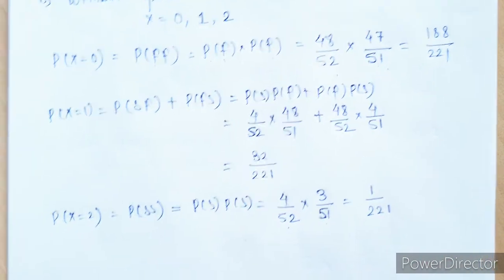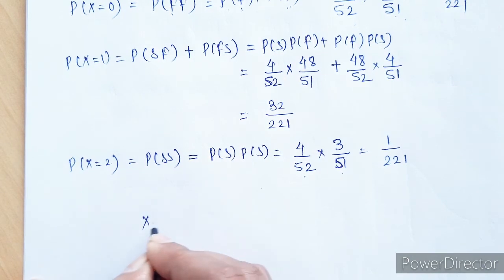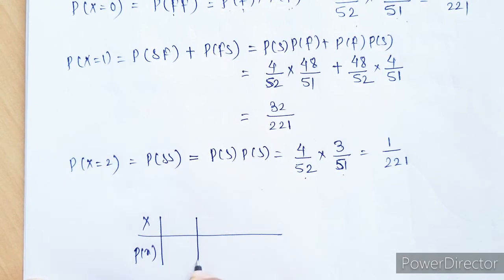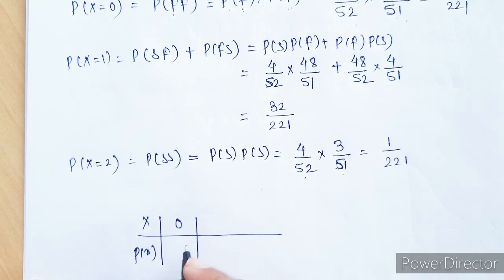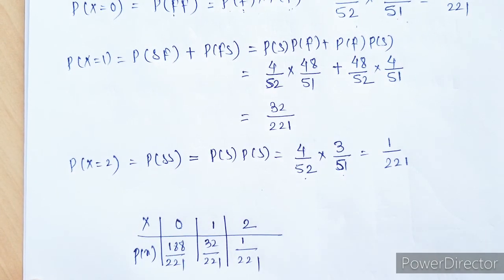So the probability distribution in this case, let's tabulate this. This is P of x. When x is 0, it's 188 upon 221. If it is 1, it is 32 upon 221, and if it is 2, it is 1 upon 221.